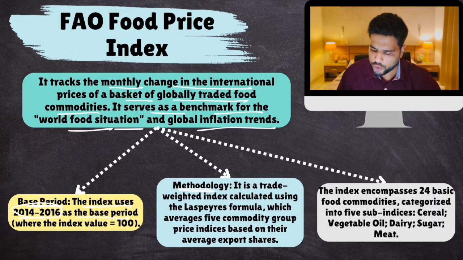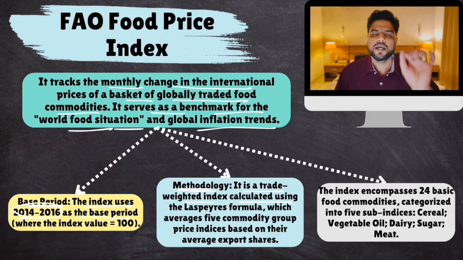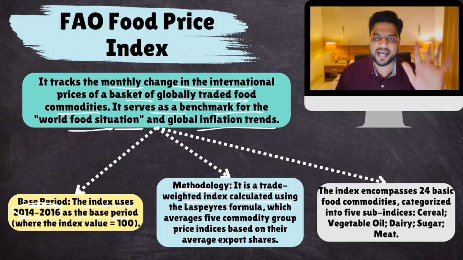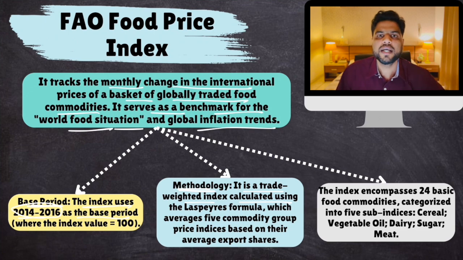The methodology: it is a trade weighted index calculated using, just remember this, you don't have to understand the methodology of this food price index. Just remember one name, because the question is going to be asked on that name only. Just remember that the UN FAO Food Price Index is calculated using the Laspeyres formula.